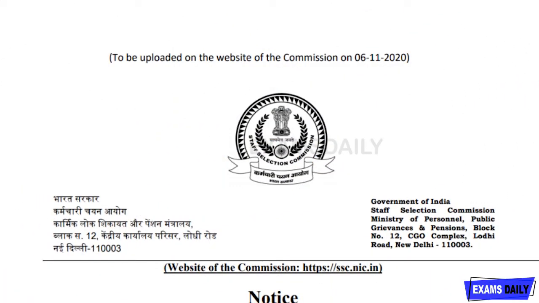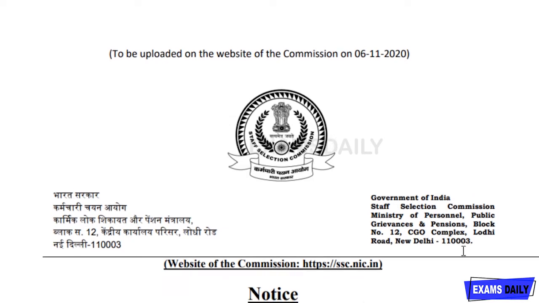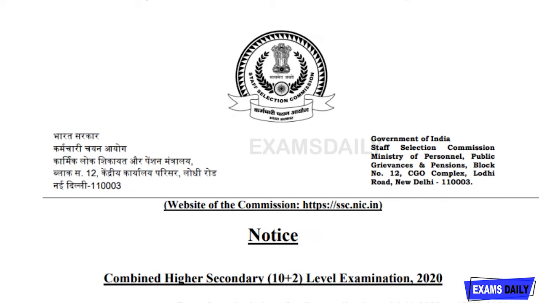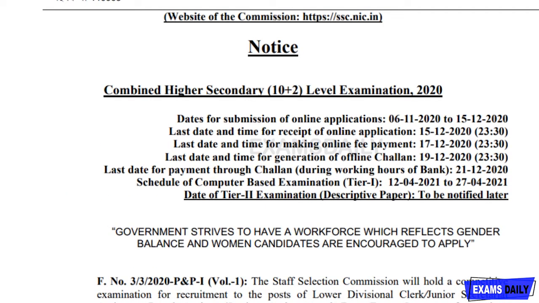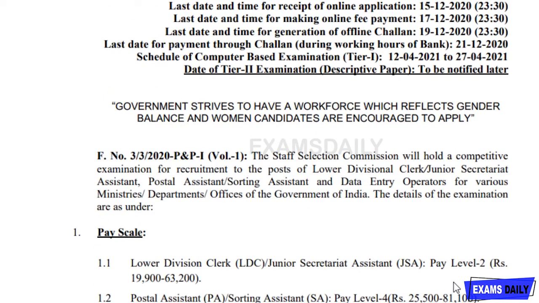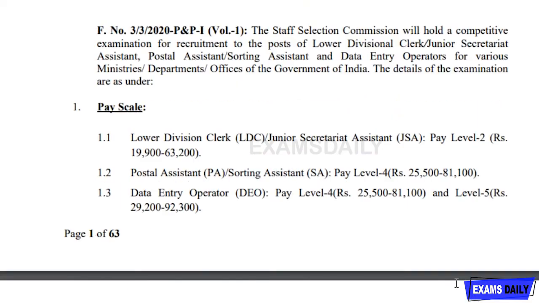SSC is nothing but the Staff Selection Commission, which runs under the department, that is the Ministry of Personnel, Public Grievances and Pensions. They have released a recruitment notification and given the complete details about it, and I will explain it to you. First of all, the vacancies, that is the post names, are Lower Division Clerk, Junior Secretariat Assistant, Postal Assistant, Sorting Assistant and Data Entry Operators for various ministries, departments and offices of the Government of India. So they have given some of the details also.